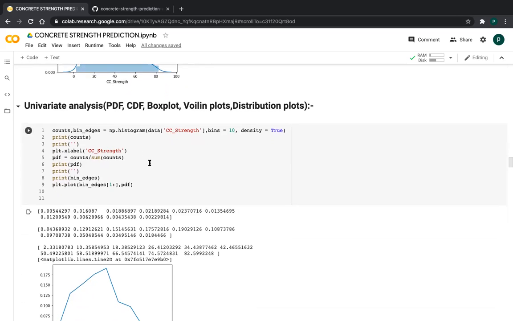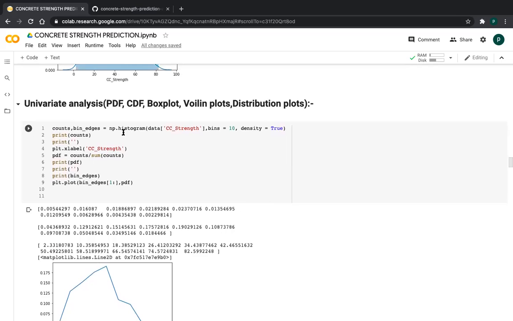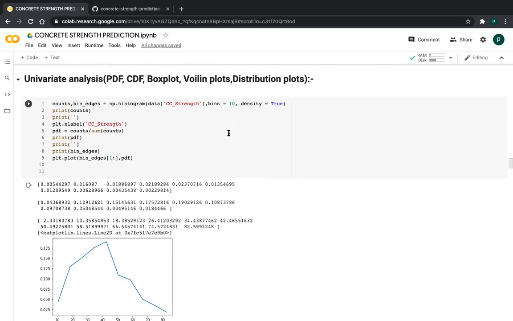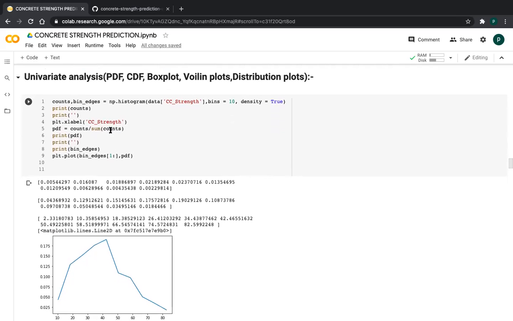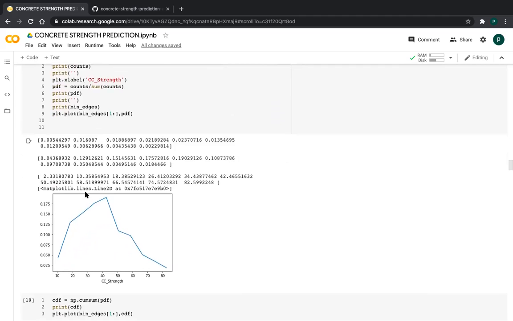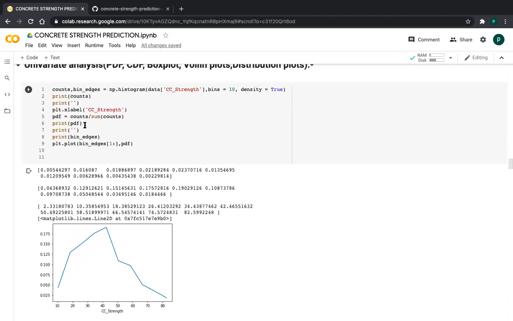So how can we get the counts, friends? By using the histogram method from the NumPy library. So I am calculating these two values. Using np.histogram on the data of our dependent variable, I am only taking 10 bins for the histogram, and I'm printing the values, friends. First I'm printing the counts. These are the count values, and this is the PDF, and these are the bin edges, friends.